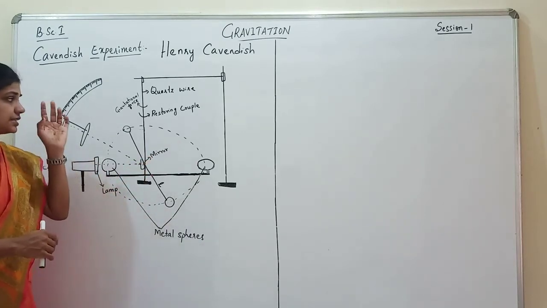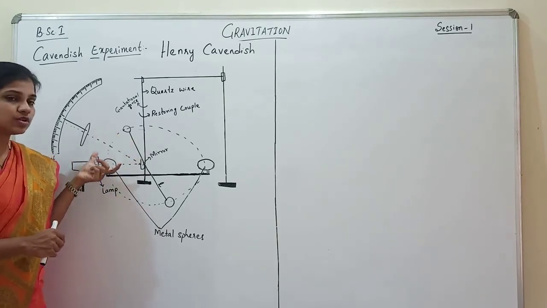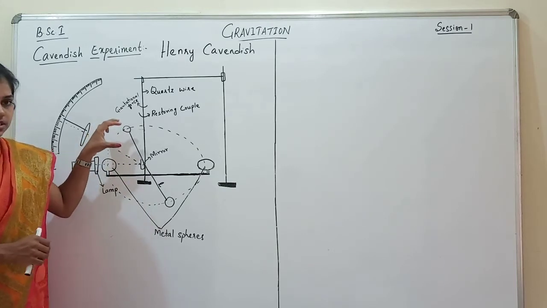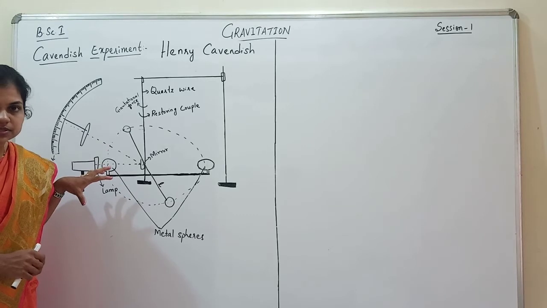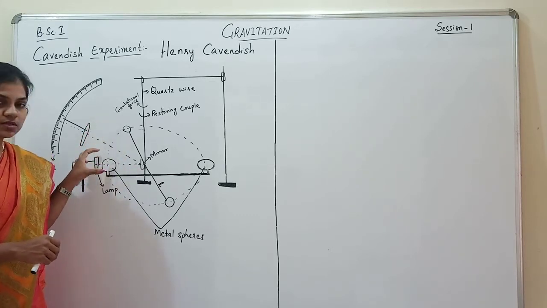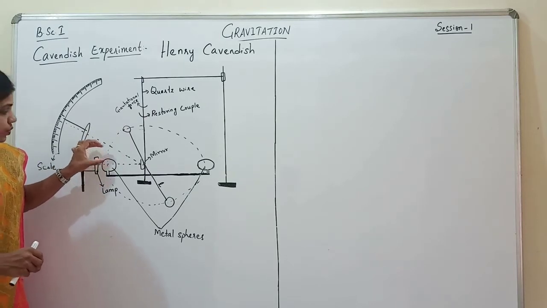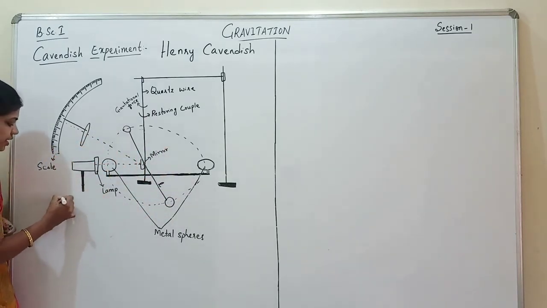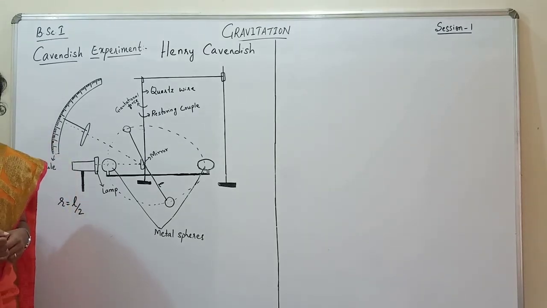Now, the gravitational force attracts these small spheres towards the larger spheres, and because of this, the smaller spheres started moving towards the larger spheres. When they started moving, they moved across an arc of this circle, which had a radius equal to L by 2.